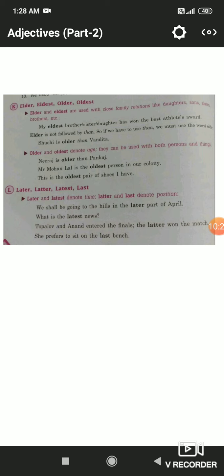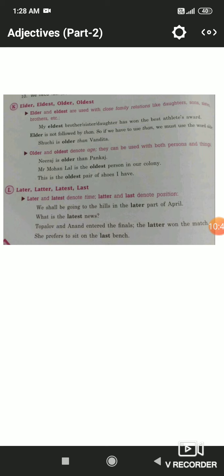Like, Taj Mahal is the oldest building, so we are using the word oldest with Taj Mahal. This, that is a thing, not a person. Neeraj is older than Pankaj. When we compare two persons who have no blood relation, we use older. If they have a blood relation with each other, then we will use the word elder.